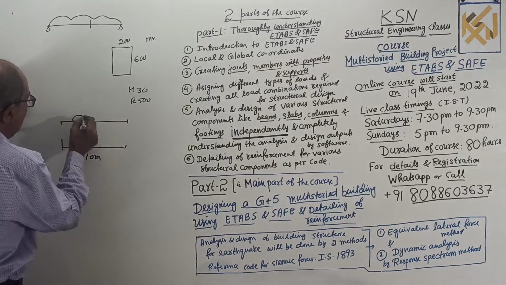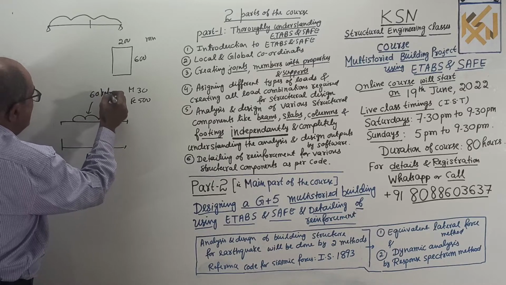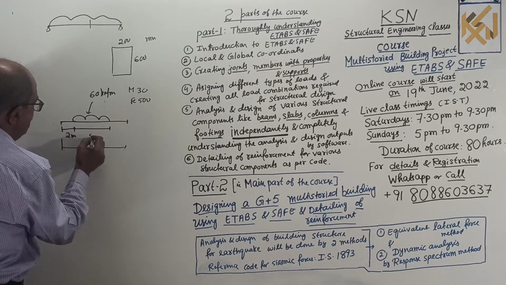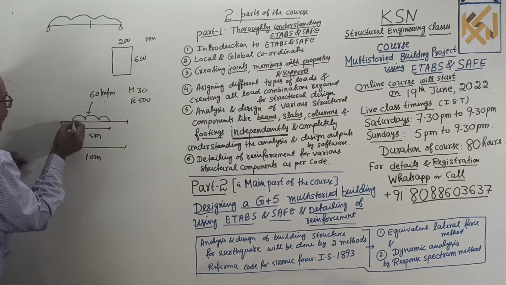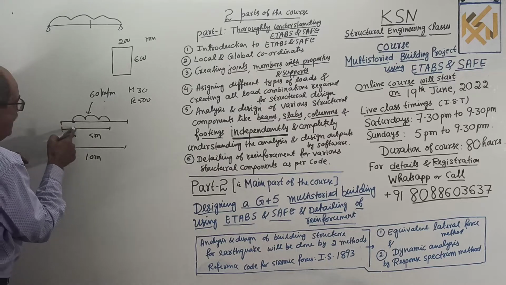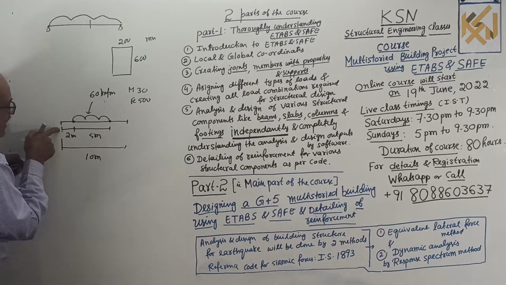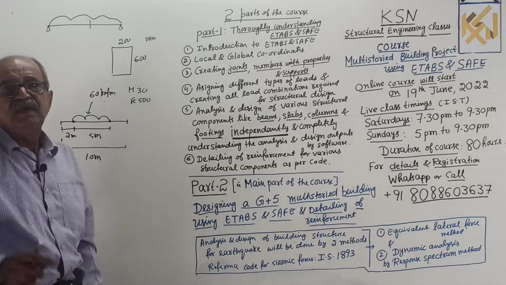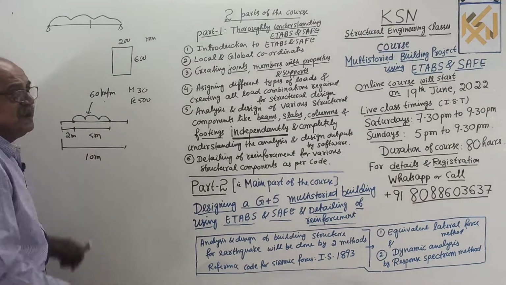Just to understand, I want a UDL of 60 kilonewton per meter, which starts, see, this is 2 meter, this is imagine 5 meter. If you assign the UDL, you should tell the software where the UDL starts, from here at 2 meter, and where it ends, not from here to here, but from here, 7 meter. How much is the intensity? 60 kN per meter. Then if you assign, you can see on that beam, this load will be displayed.